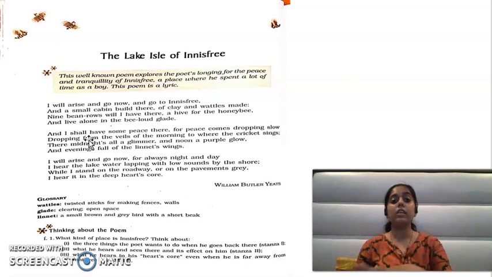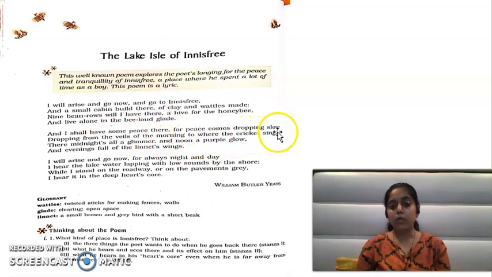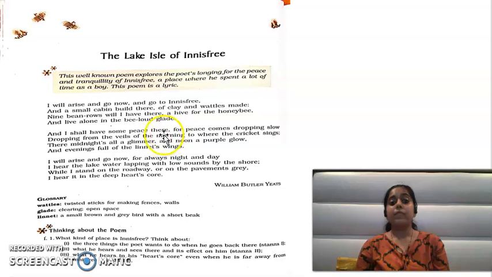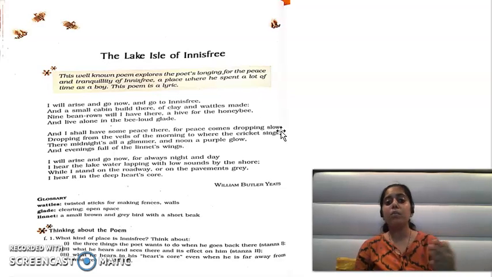Now the poet is describing the surroundings of Lake Isle of Innisfree, and he's explaining why this place is so beautiful and so peaceful. The poet is explaining that in this paragraph. For peace comes dropping slow, dropping from the wheels of morning to where the cricket sings. So the peace comes dropping slow. The peace here comes slowly, slowly.